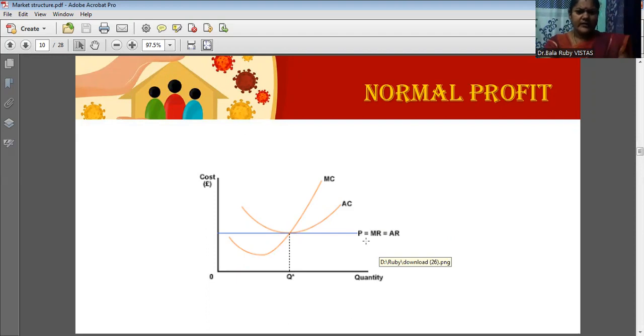And here you draw this average cost curve. It should be tangent to this horizontal straight line. At the same time, you identify the lowest point of the average cost curve. From this lowest point, you draw the marginal cost curve also. So how can we identify this equilibrium point? MC is equal to MR. This is the MC curve. This is the MR curve. Both these lines intersect in this place. So this is the equilibrium point. Now average revenue as well as average cost intersect at this point. So here there is no profit and no loss.